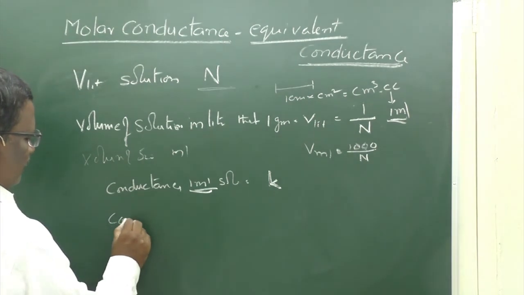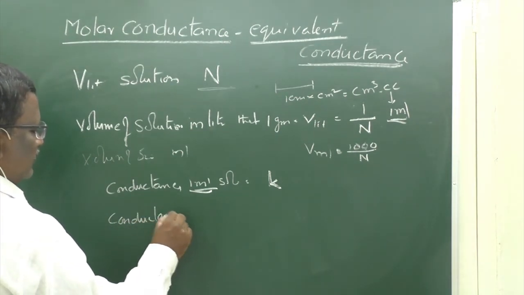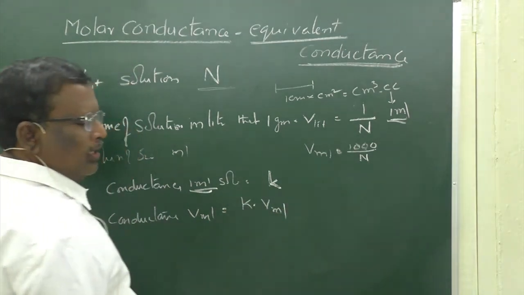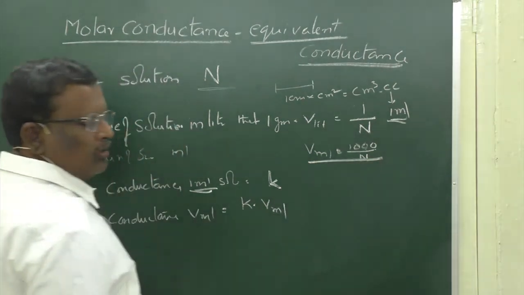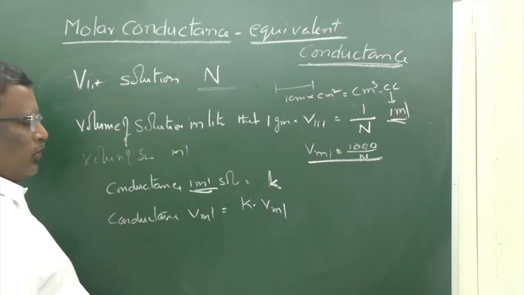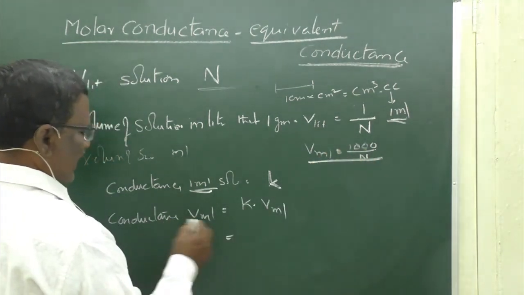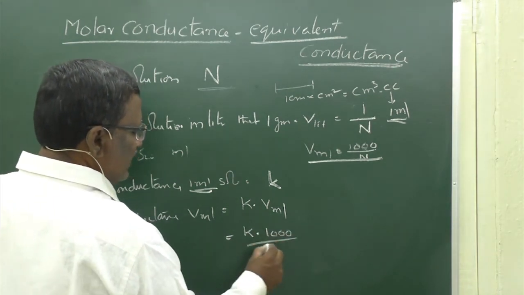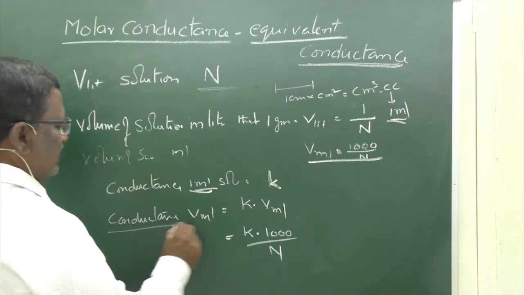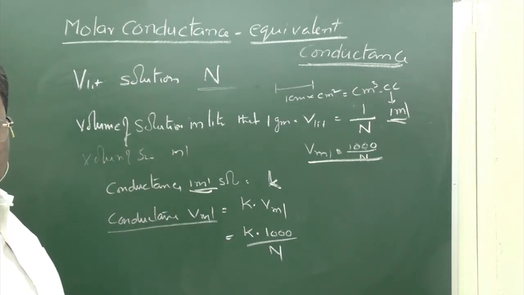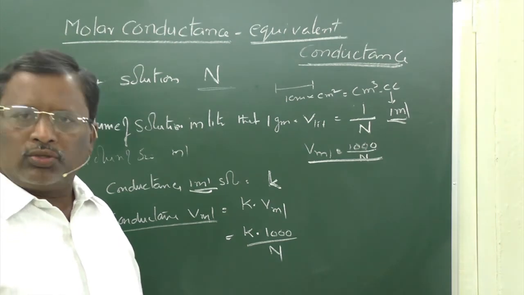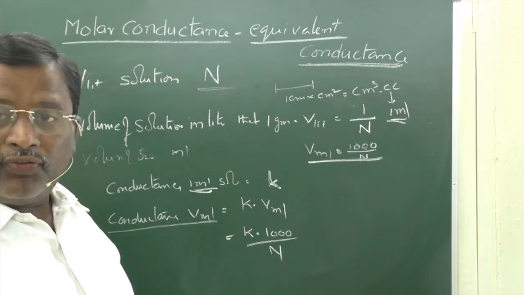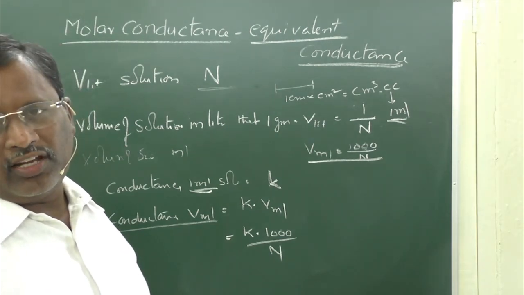Therefore the conductance of V ml solution is equal to kappa into V ml. But the volume of solution with 1 gram equivalent weight of solute is 1000 by N. Therefore the conductance of V ml solution is equal to kappa into 1000 by N. This is the conductance of the solution which contains 1 gram equivalent weight of solute, so that is called equivalent conductance.